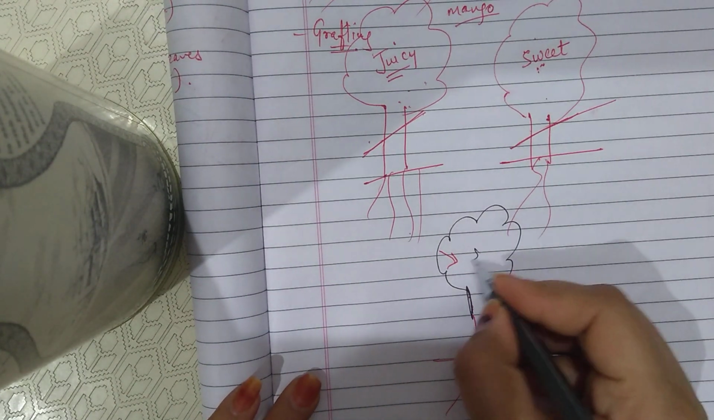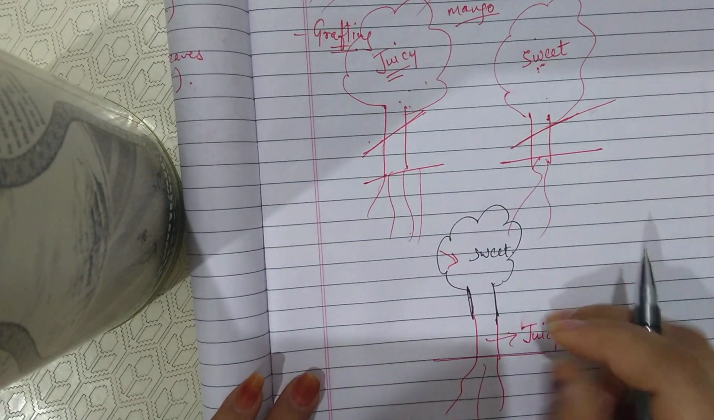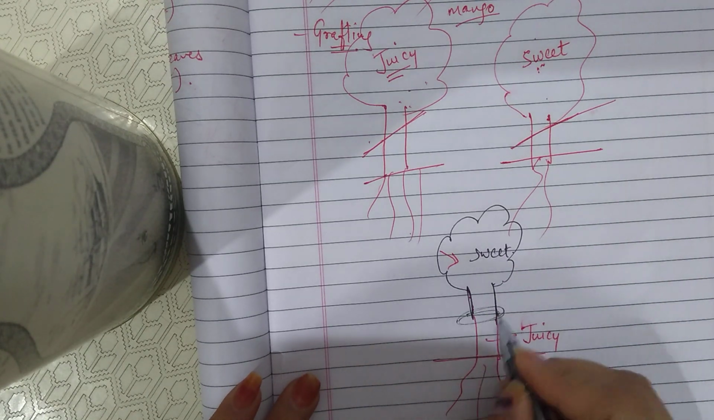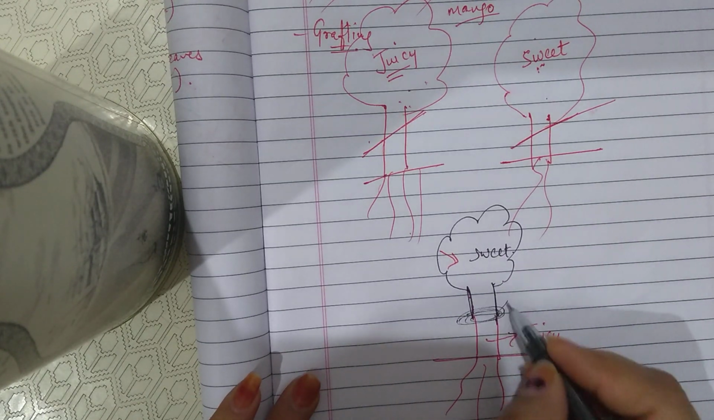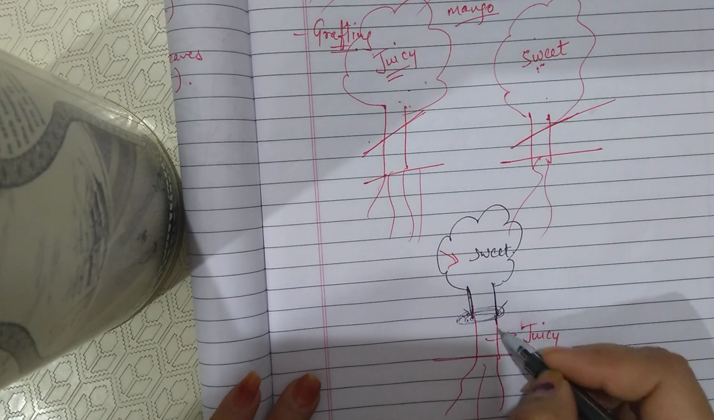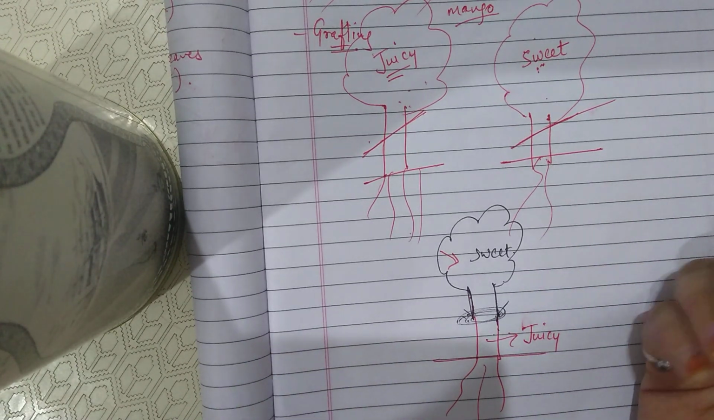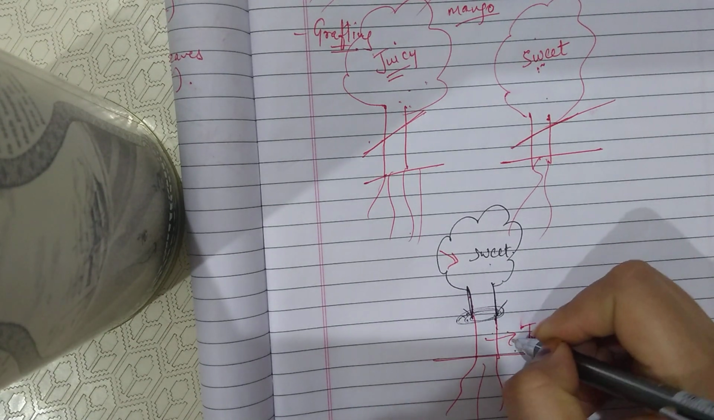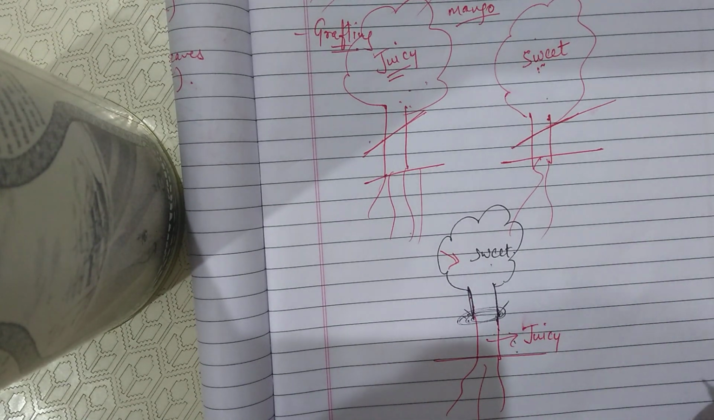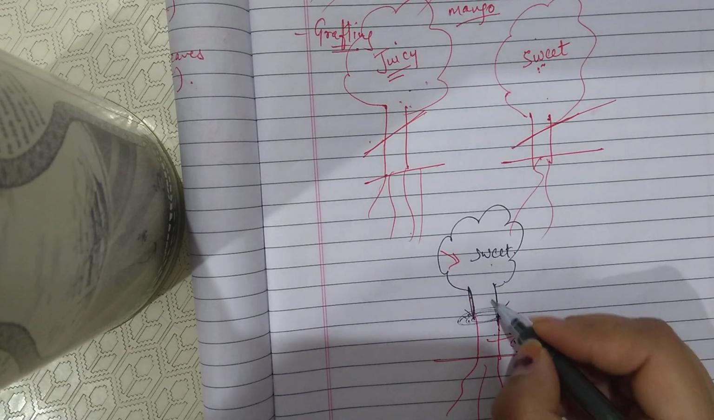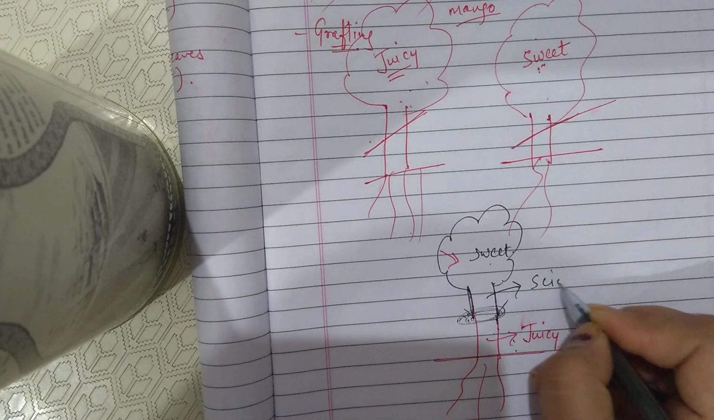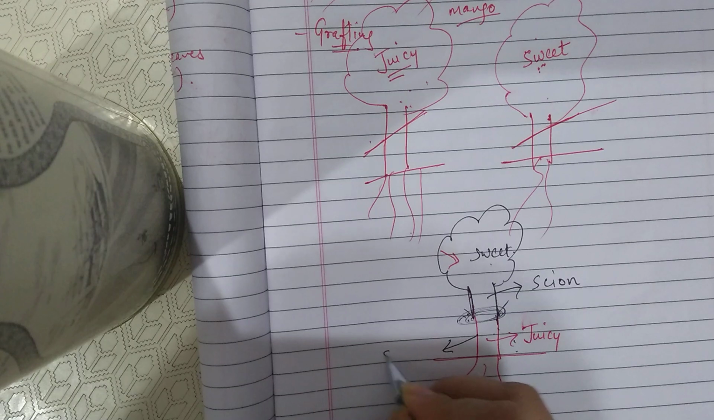This is sweet. Now we'll tie it tightly, and we'll water it for some days. Then these two parts will combine with each other, and this plant will grow as a single plant which is having both the qualities. So this process is grafting. In this process, the upper part is known as scion and the lower part is known as stock.